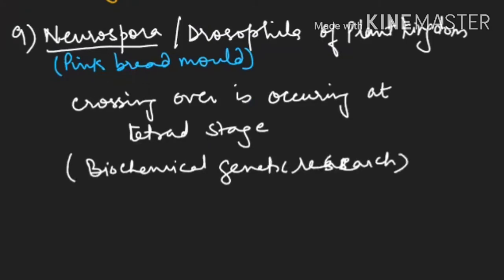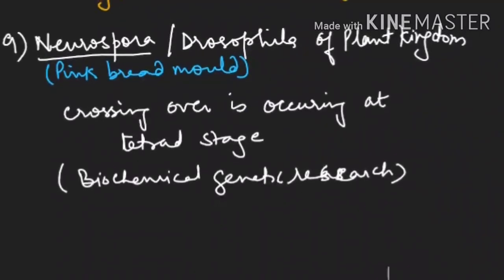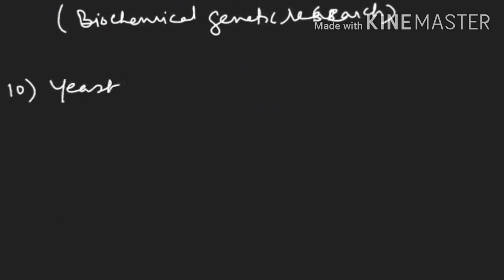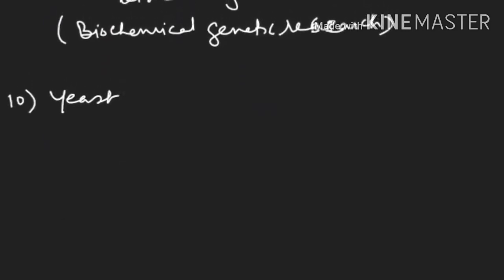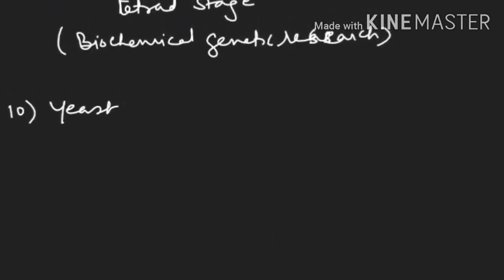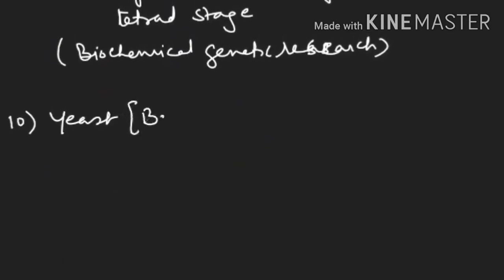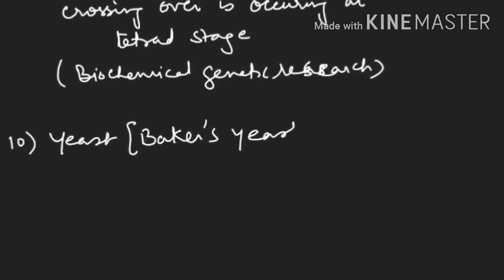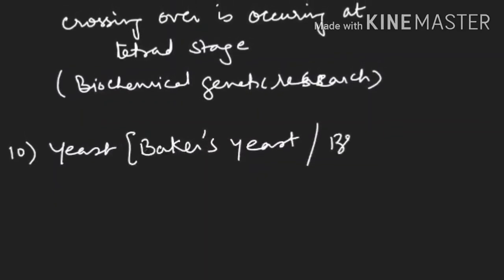Now, next example in Ascomycetes, a few examples are very important. Next example is yeast, which is used by the alcohol industry as well as the baking industry. So we say it is baker's yeast or brewer's yeast.